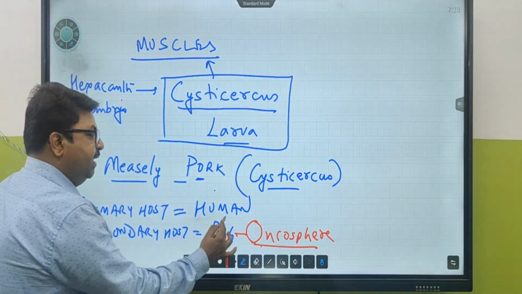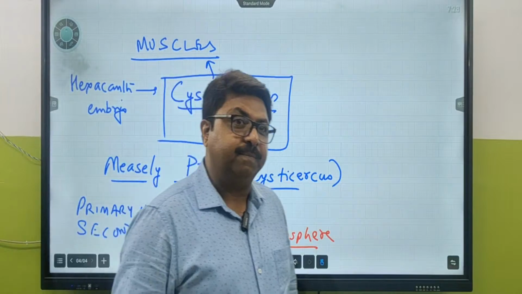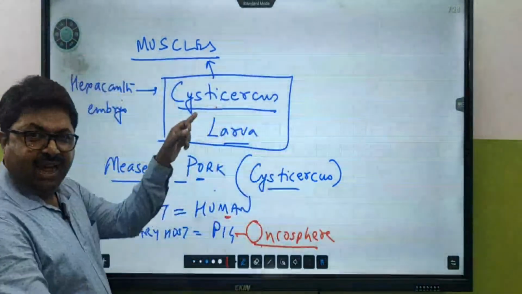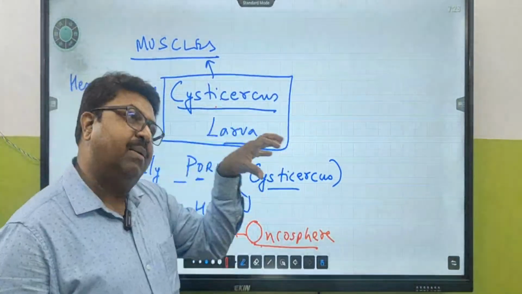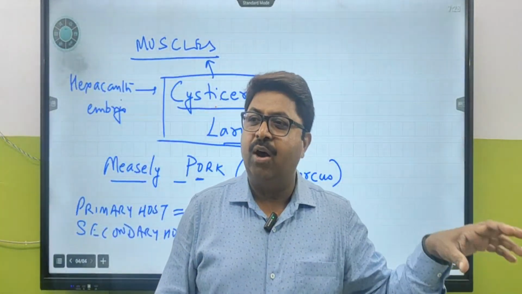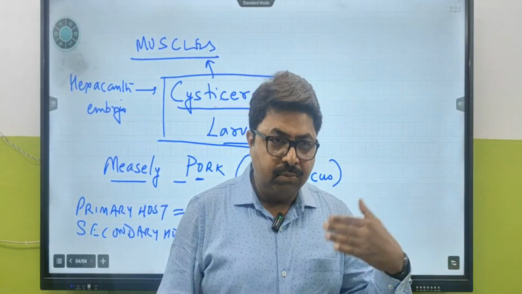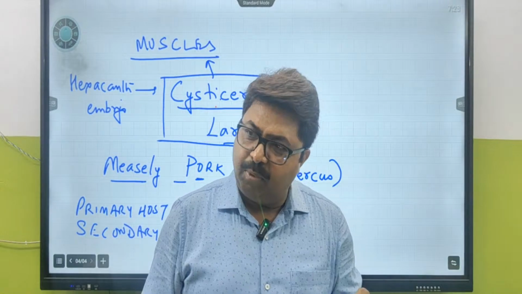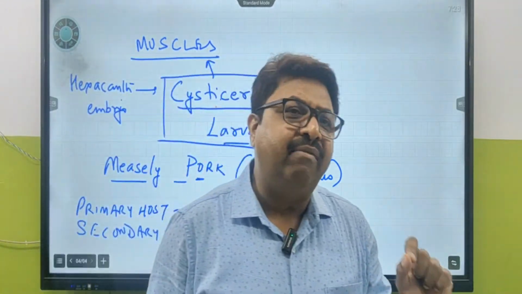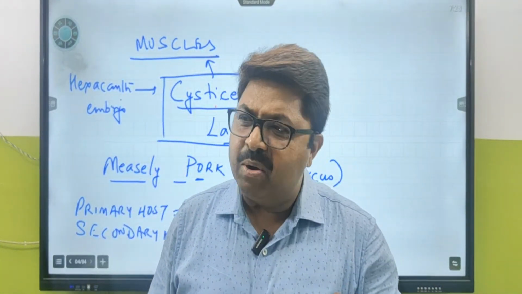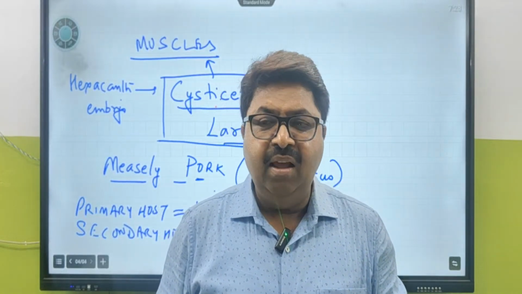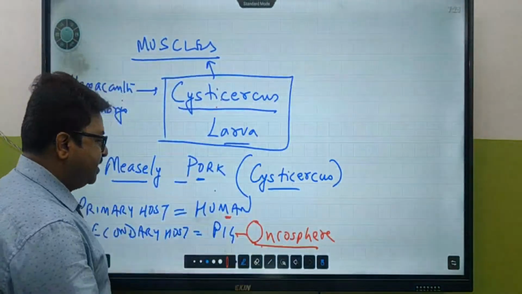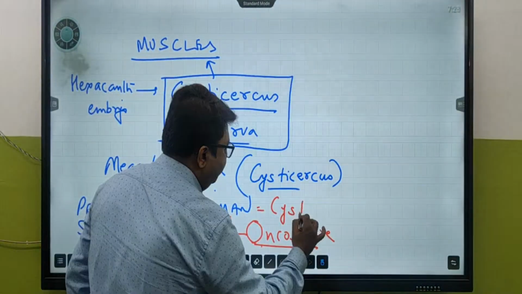Tell me, name the stage which gets inside the human body. Cysticercus. Just now we talked about that. This is the larva which gets inside the human body. If we eat pork, we are going to invite what? This one, cysticercus larva, measly pork. Got the point? Sir, does every pork have it? Never. Does every beef have it? Never. If you are unlucky enough, you are going to have it. So this is the stage called cysticercus.